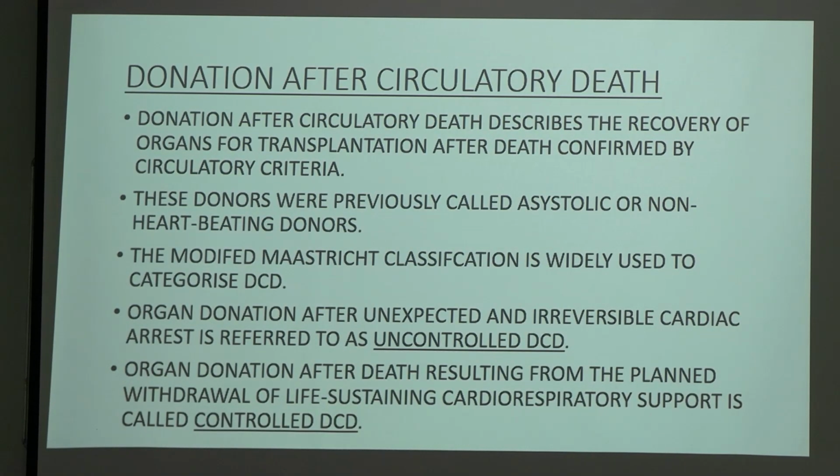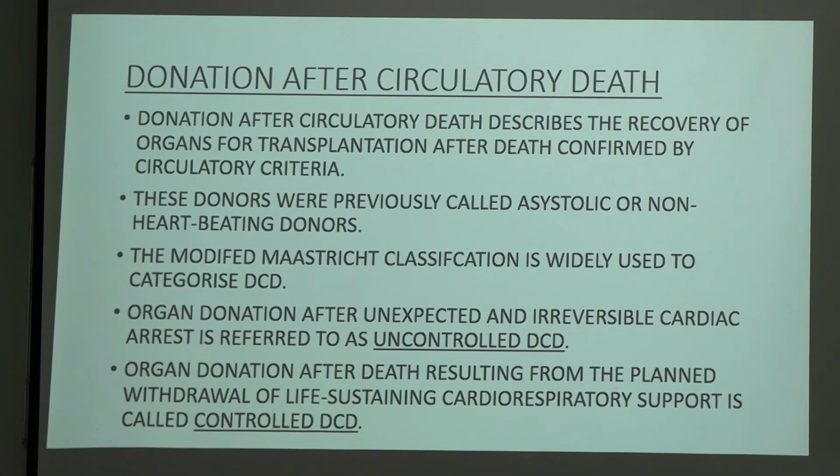Now coming to donation after circulatory death. Donation after circulatory death describes the recovery of organs for transplantation after death confirmed by circulatory criteria. These donors were previously called asystolic or non-heart beating donors. The modified Maastricht classification is widely used to categorize donation after circulatory death. I will be coming to the classification.